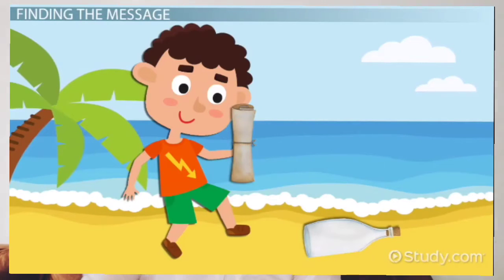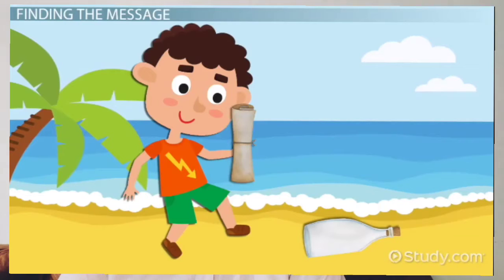So we can use this to describe what is happening in the picture. What I think is happening is a young boy was walking along the beach on a very nice hot day, and he found a bottle, and in that bottle was a hidden message.